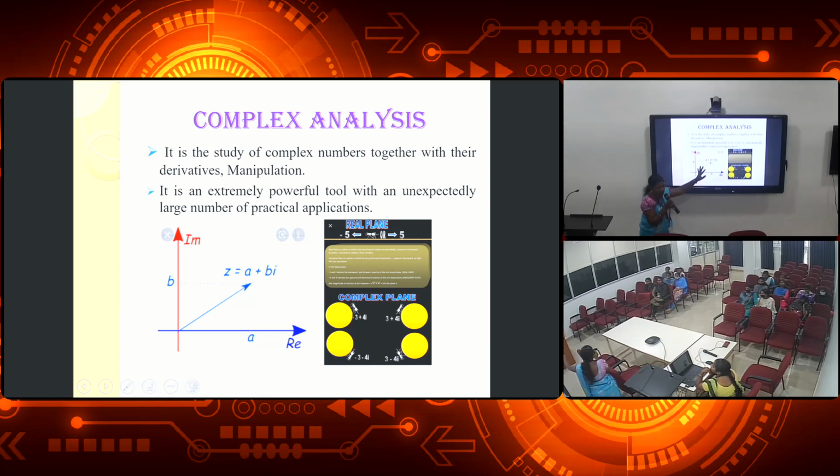an ant is moving on a circular object. We can see only the upper part of the object. But if we use complex analysis, we can see in all directions. You see, this direction is minus 3 plus 4i. If you go to the next one, the minus 3 becomes 3 plus 4i. And if you come downwards, it is minus 3 minus 4i. And if you come downwards on the left side, it becomes another, 3 minus 4i. It depends upon imaginary numbers. The study of real numbers and imaginary numbers is called complex analysis.